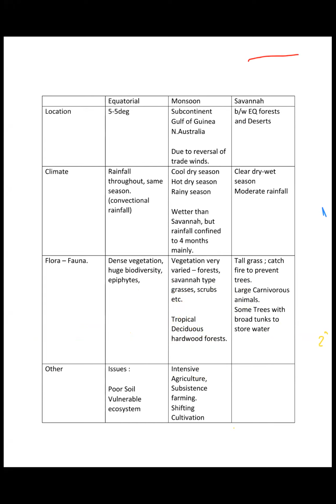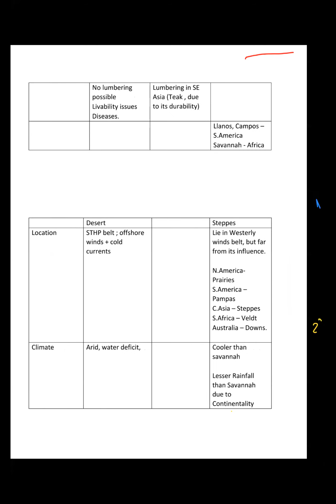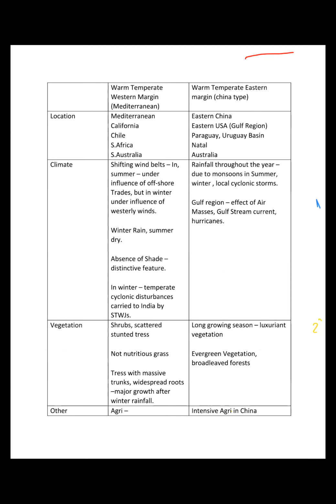So we are done with equatorial, monsoon, savanna, desert and steppes, right? Next, we'll be moving on to the marginal climates, or climates on the coast, divided into four basically. One based on latitude, like warm temperate and cold temperate, a bit northward.